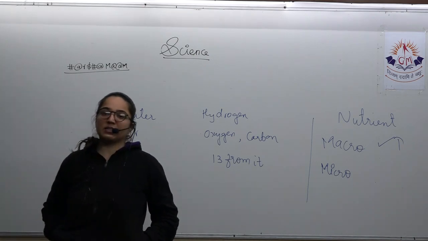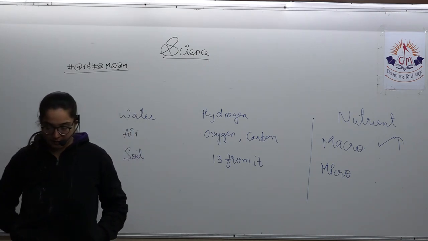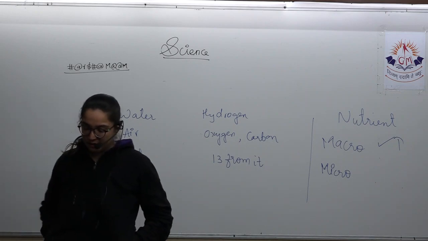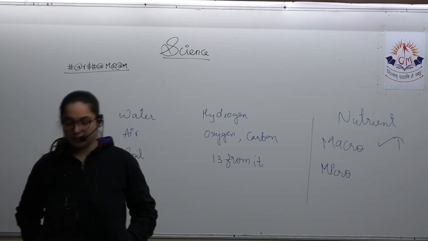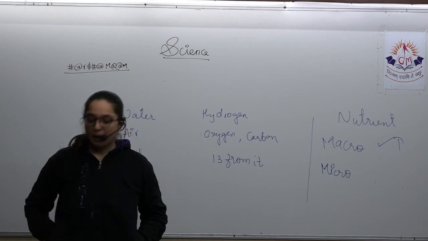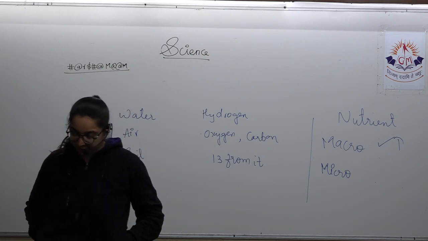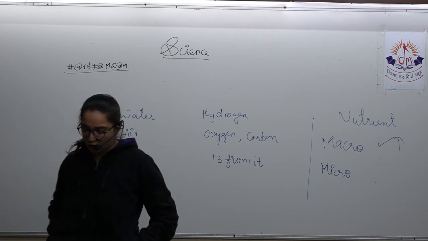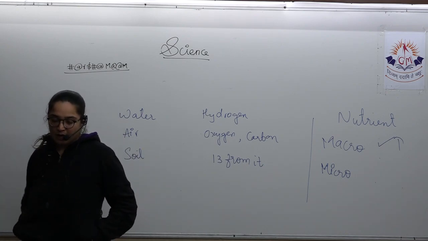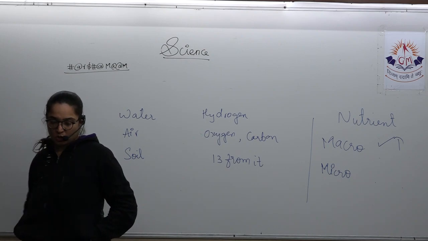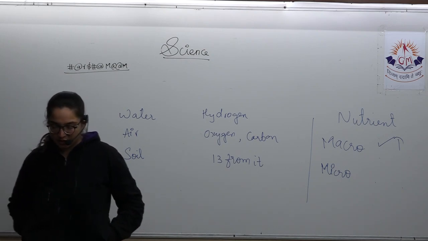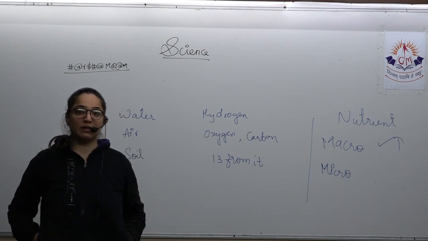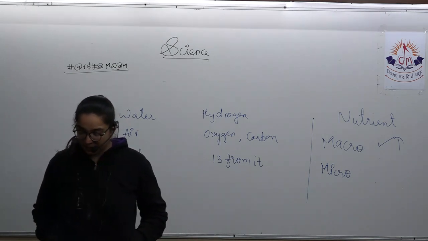Those are called macronutrients. And if they are required in very small quantities, then they are called micronutrients. Deficiency of the nutrients will affect the physiological processes in the plants, as well as reproduction, growth, and susceptibility to disease. That means how they resist disease.